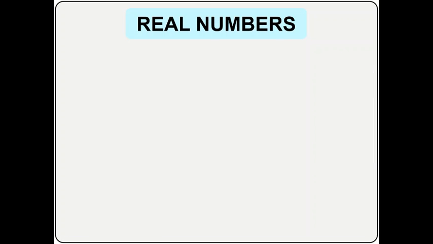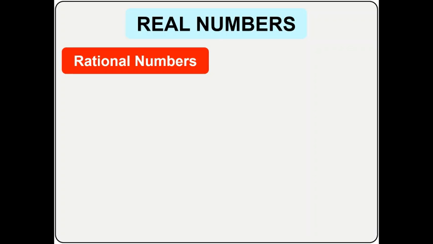Now let's talk about real numbers. Real numbers can be divided into 2 types. We have rational numbers and we have irrational numbers. Don't forget that in the definition I gave you earlier, I said rational numbers contain integers. Of course, you know integers contain natural numbers. You can find all natural numbers in integers, okay?